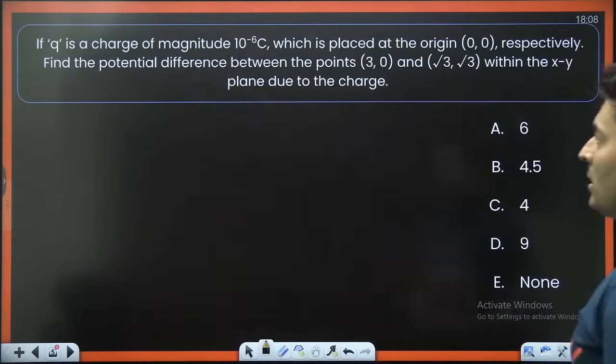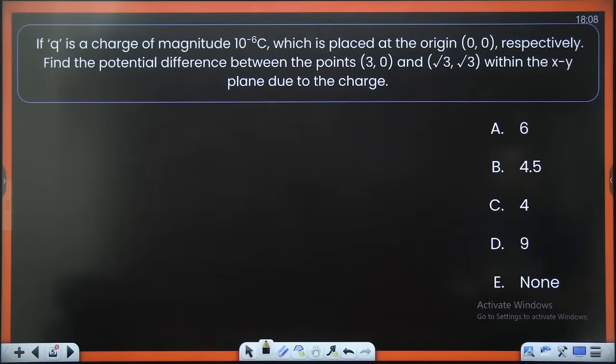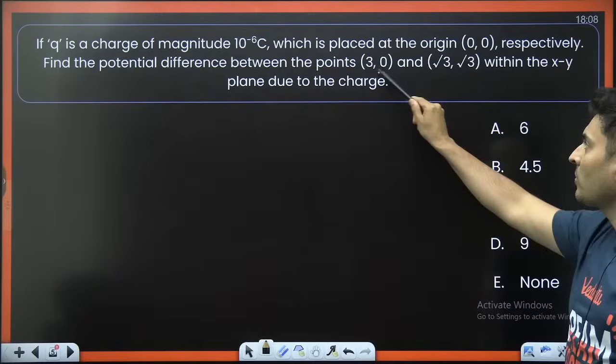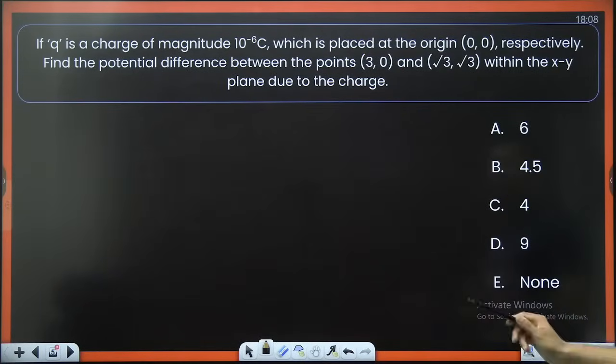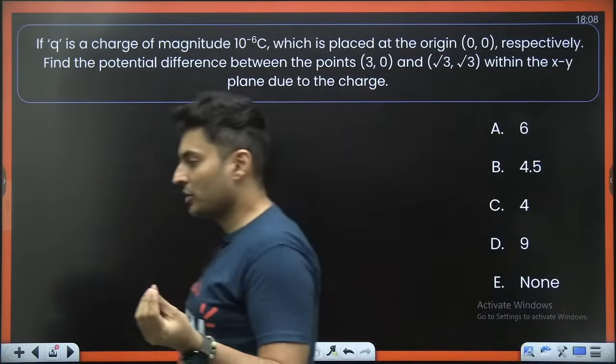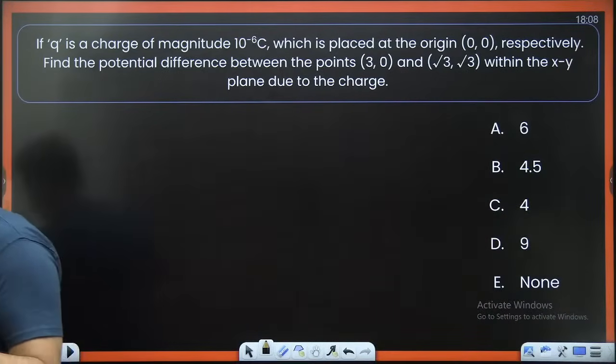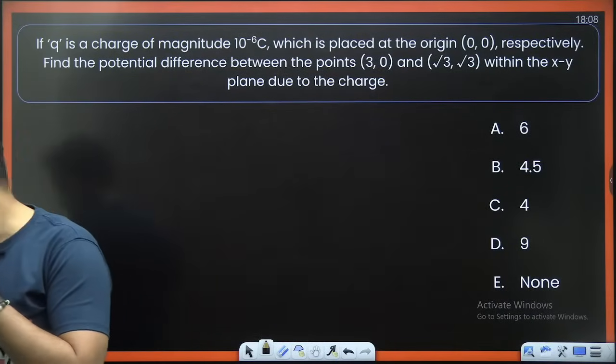Let's see. If a charge of some magnitude is placed at the origin, find the potential difference between the points given in the XY plane due to the charge. So let's have a look at it.